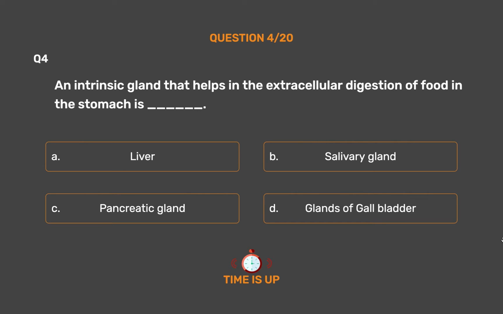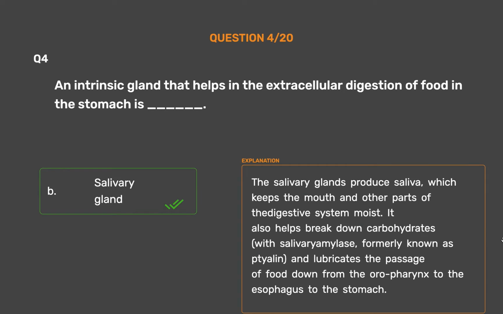The correct answer is Option B. Salivary gland. The salivary glands produce saliva, which keeps the mouth and other parts of the digestive system moist. It also helps break down carbohydrates, with salivary amylase, formerly known as ptyalin, and lubricates the passage of food down from the oropharynx to the esophagus to the stomach.